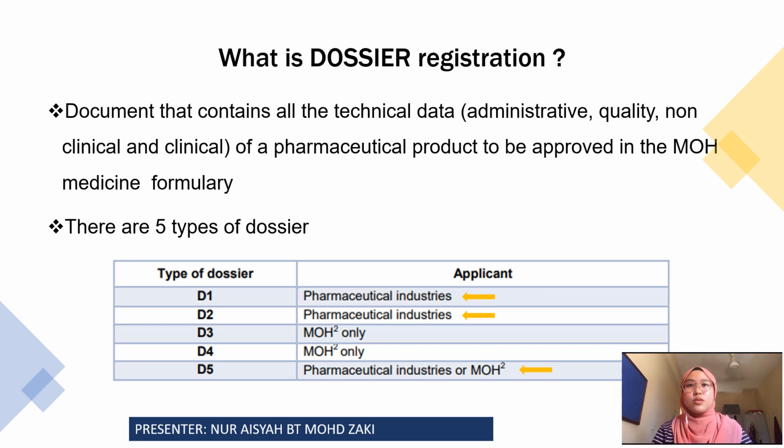So what is dossier 1? Dossier 1 is a proposal to list a new medication or new indication for an existing medicine in the formulary.